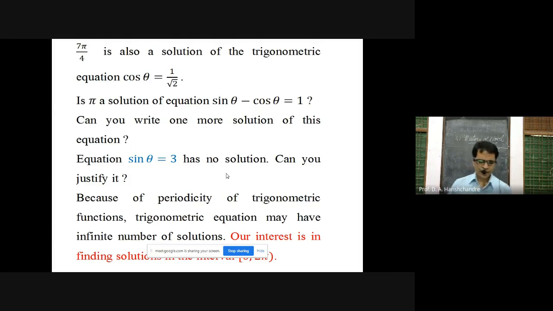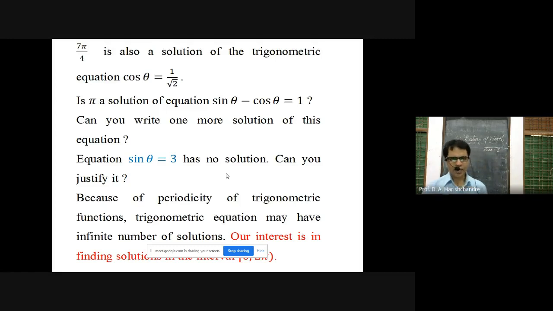Okay, next, equation sin theta is equal to 3 has no solution. Can you justify it? Okay, I think we can justify it. How? Because in 11th class, we already studied one more important result, which is that minus 1 is less than or equal to sin theta is less than or equal to plus 1. Meaning that all values of sin theta lie between minus 1 and plus 1. There is no such angle, no such value of theta for which the value of sin theta can be more than 1 or less than minus 1.